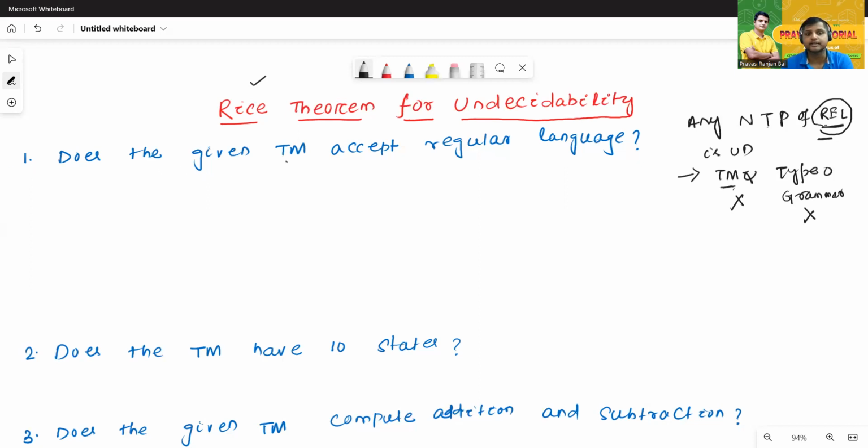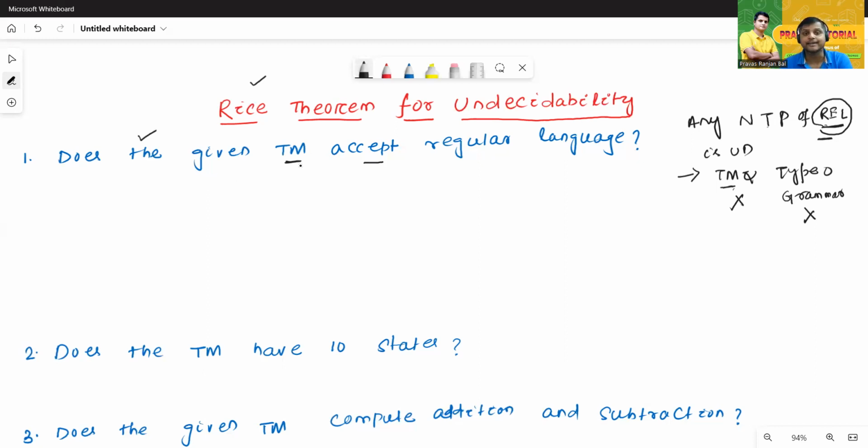Does the given Turing machine accept a regular language? One important point: first we have to check, can we apply the Rice theorem on this problem? After that, we'll check whether it is a trivial or non-trivial property. After that, we'll check whether the problem is undecidable or not. But first we have to check if we can apply the Rice theorem on this problem. This is important.